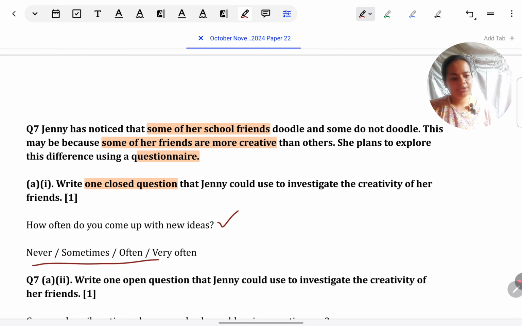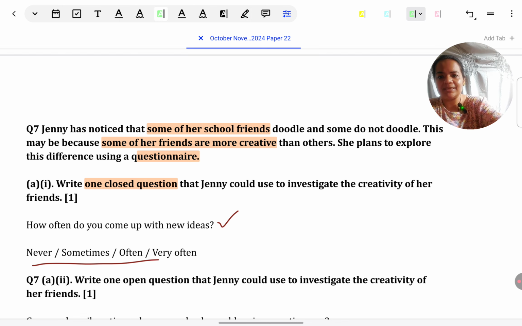Whenever you give a closed question, you can get full marks, even if it is 1 mark, only if you give what are the alternatives. Because a closed question is not a closed question unless the responses are fixed. Second thing is always give a direct question. Some students give indirectly. She could ask them about their creativity. She could ask them about the frequency with which they come up with creative ideas. Think of it as Jenny is asking the question in front of you to the participants. What is she saying? That what she's saying, put it down in direct quotes. So give the question directly. Don't put it indirectly.